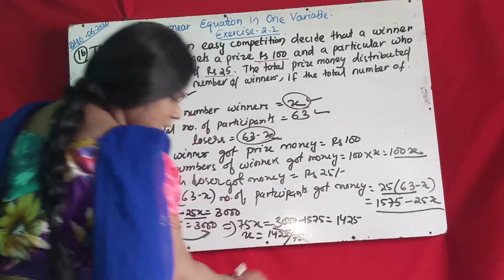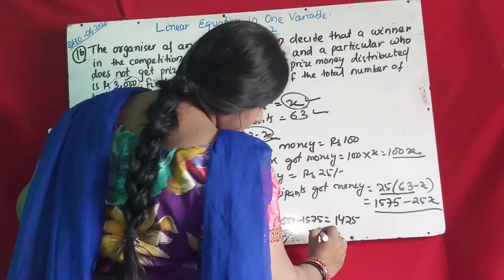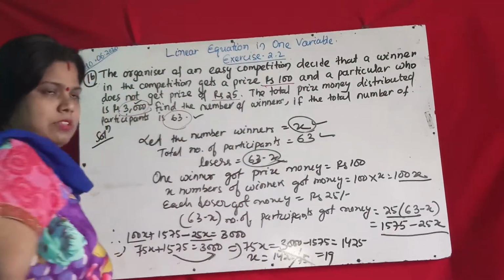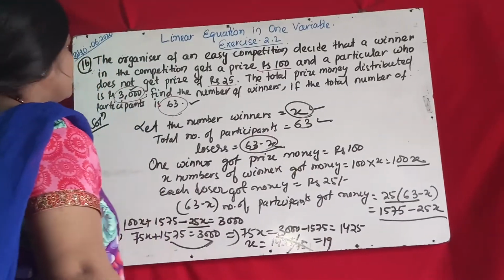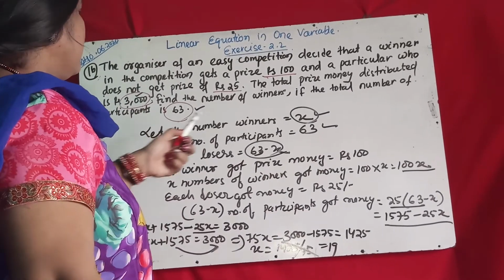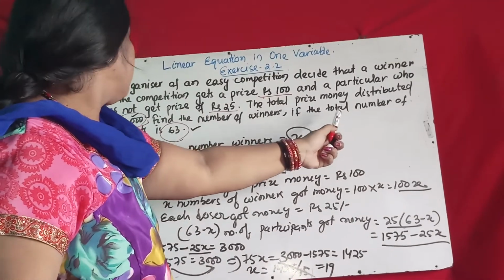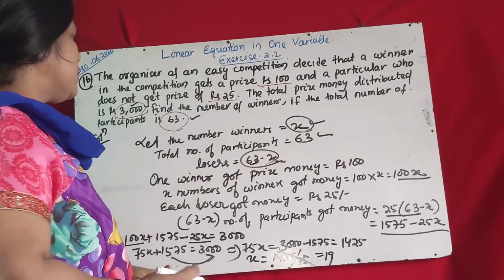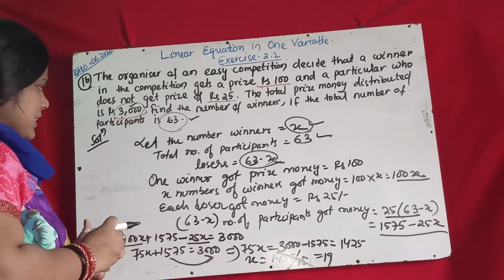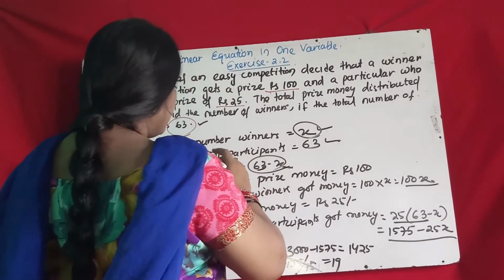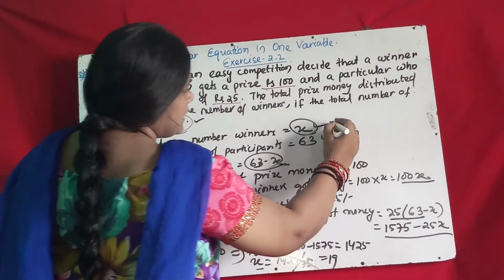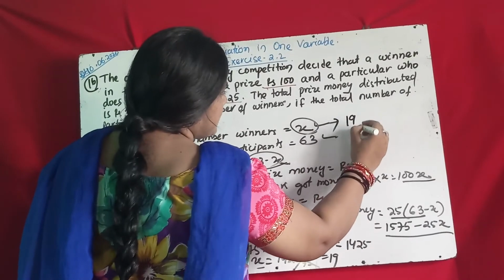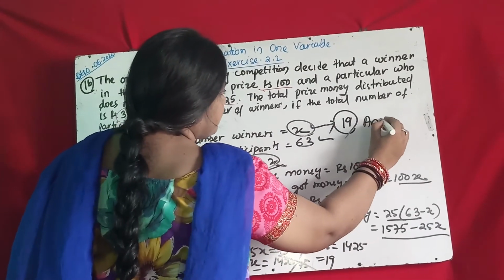When you simplify it, you get the answer 19. Okay, you simplify it yourself. So the answer is 19. Your question is to find the number of winners. In the first line we wrote: let the number of winners be x. Here we get x equal to 19. That means the number of winners is 19.